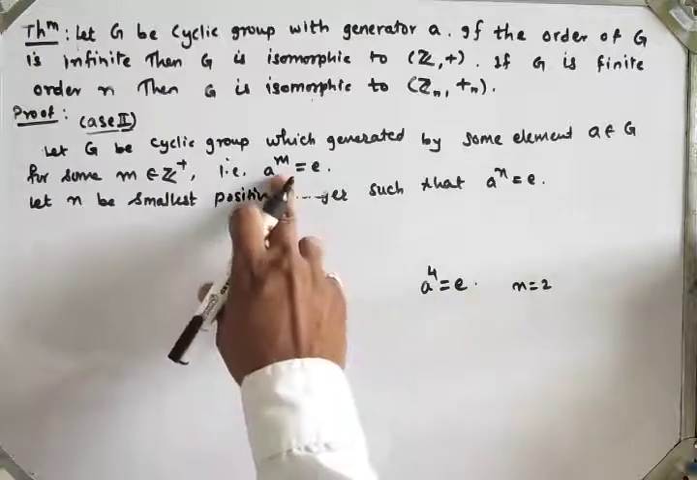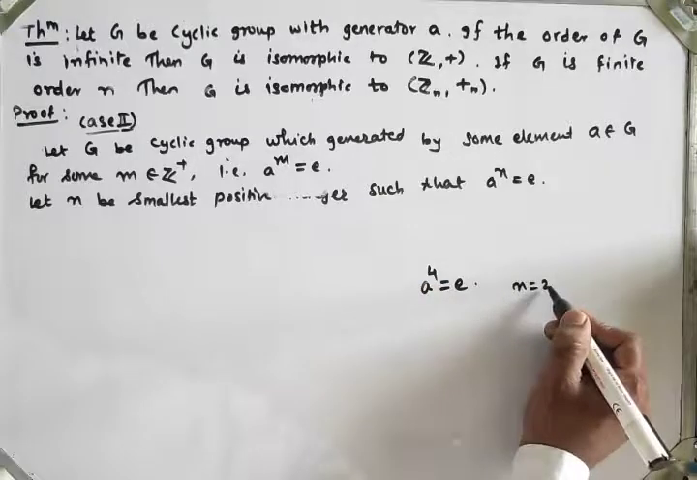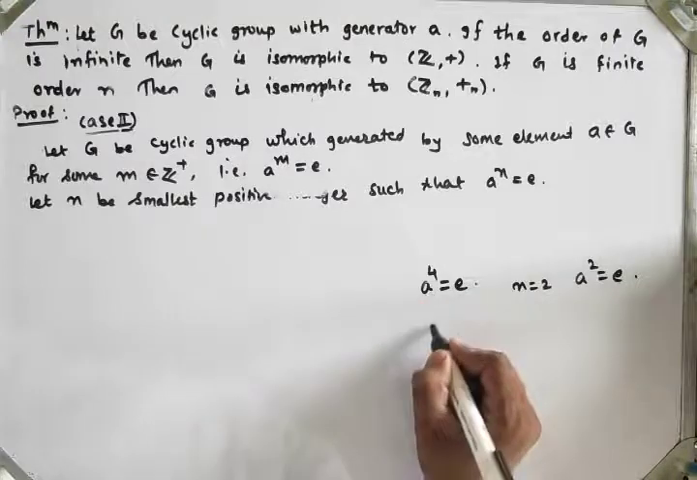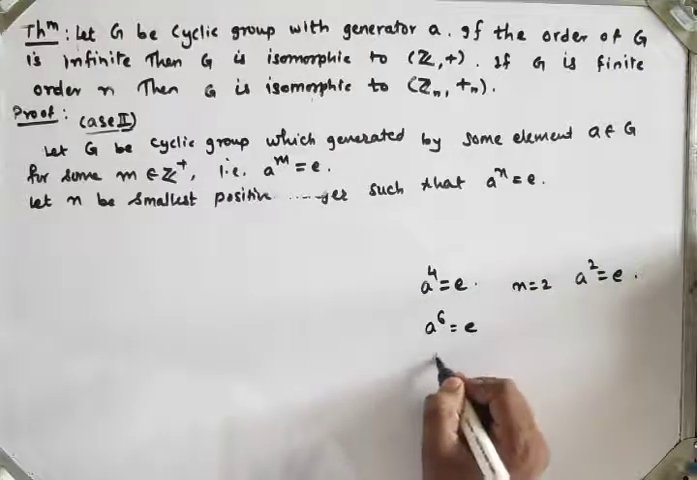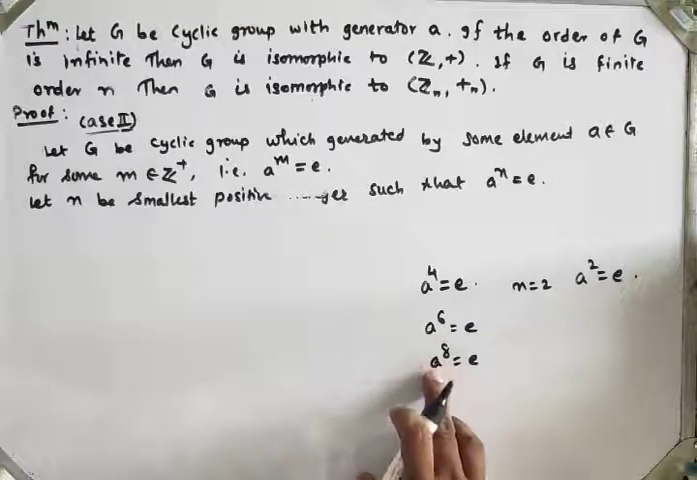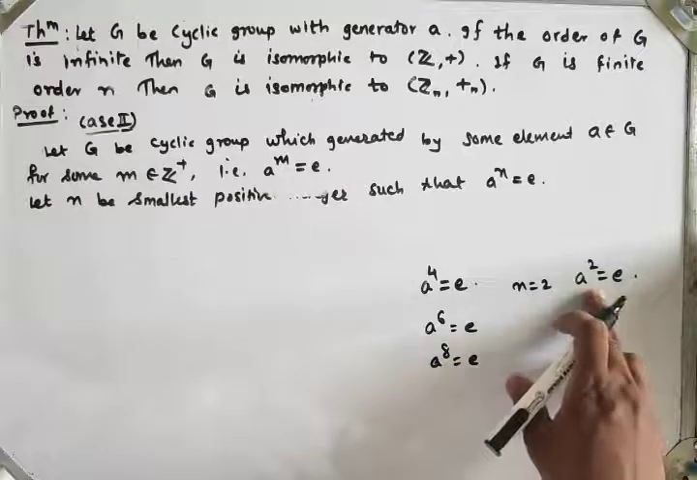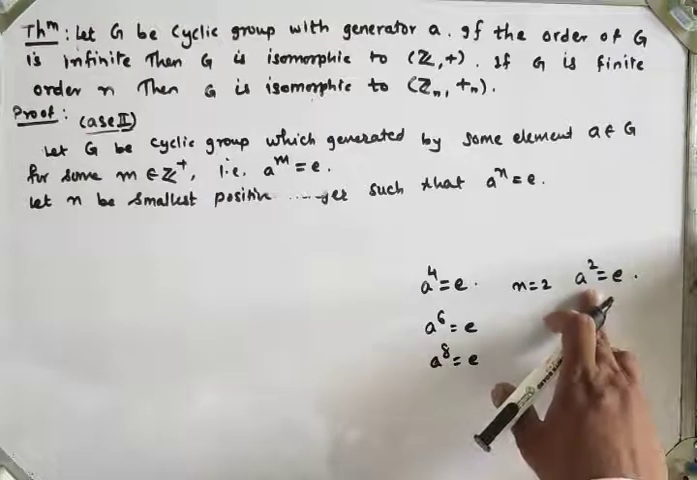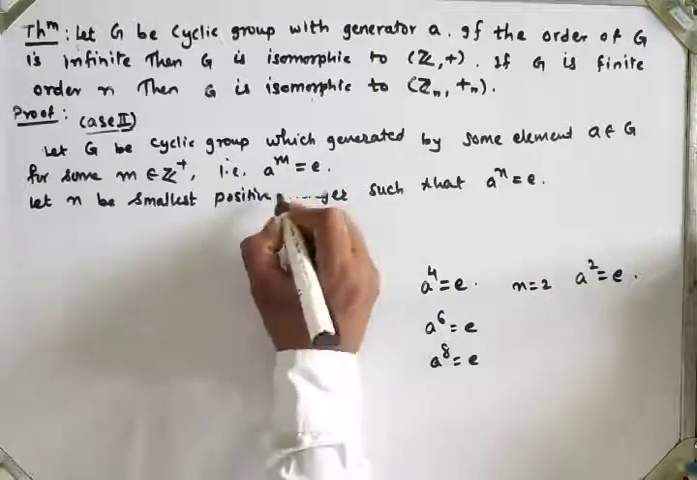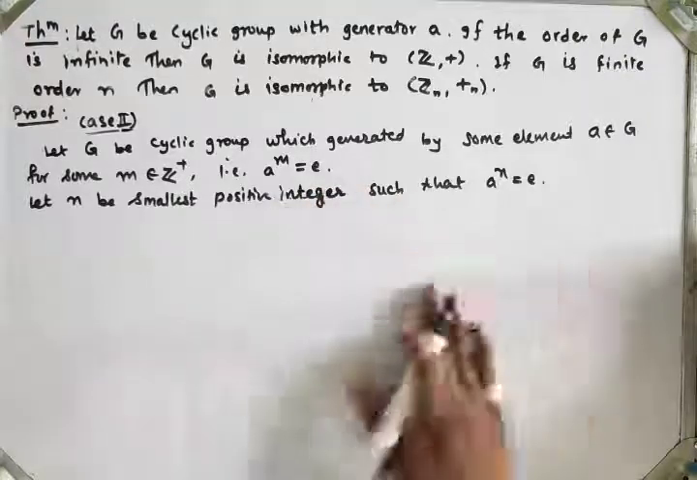We cannot say that m is the order. Suppose I take a raised to 6, which is again identity, or a raised to 8, which is again identity. Every time we cannot say that the order of a is 6 or 8. So there exists a smallest integer n such that a raised to n is equal to identity, and then we say the order of the group is n. Here we have taken n as the smallest positive integer such that a raised to n is equal to identity.